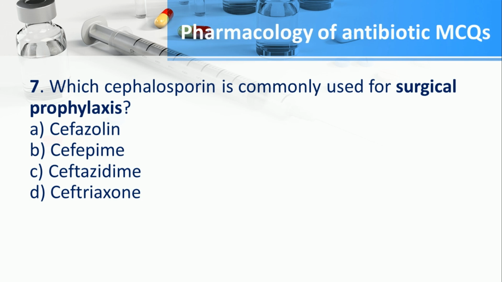Number 7. Which cephalosporin is commonly used for surgical prophylaxis? A. Cefazolin, B. Cefepime, C. Ceftazidime, D. Ceftriaxone. The answer is A. Cefazolin.